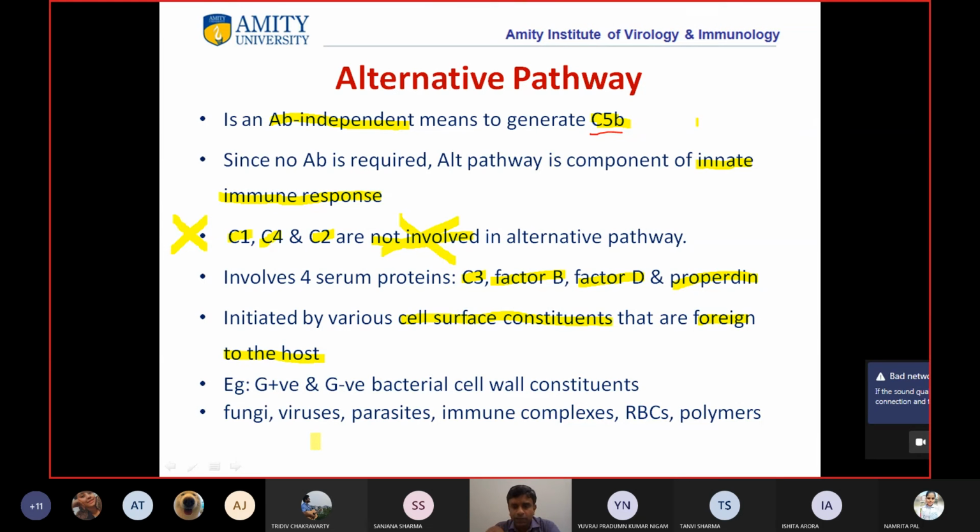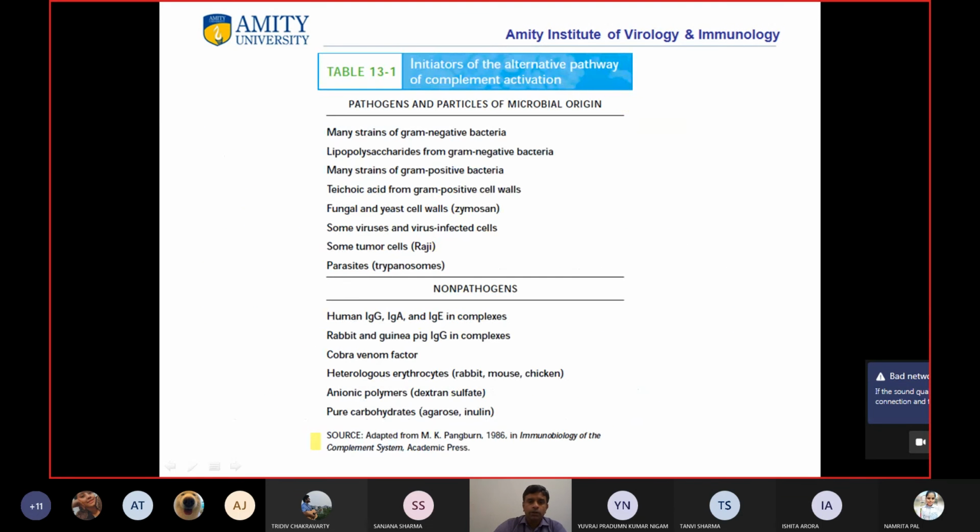So basically what I'm saying is that if the cell surface constituents are different from the host cell, then the alternative pathway gets initiated. So you can see the initiators of the alternative pathway. There can be a lot of pathogens, right?